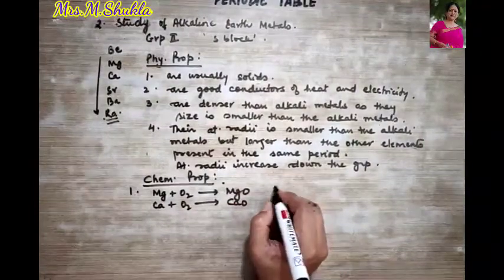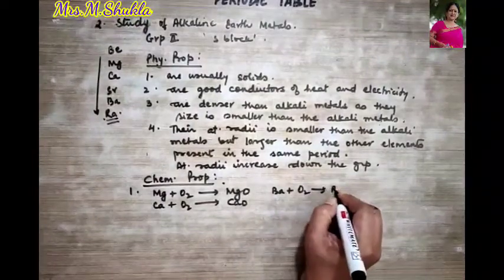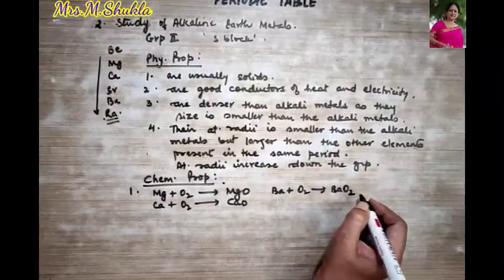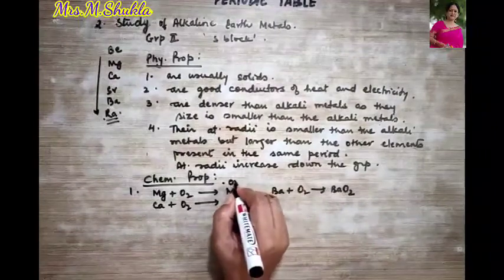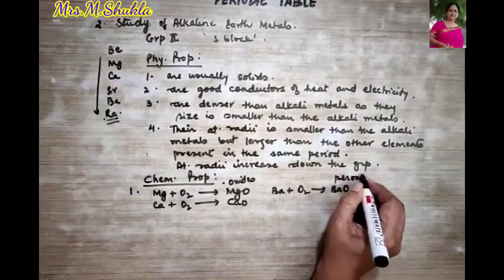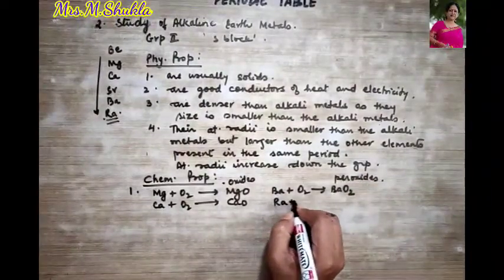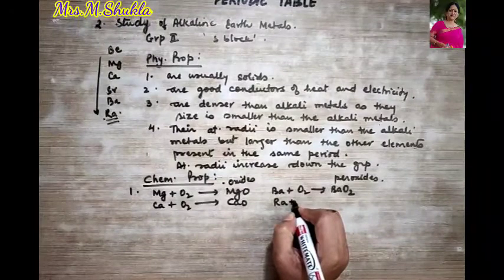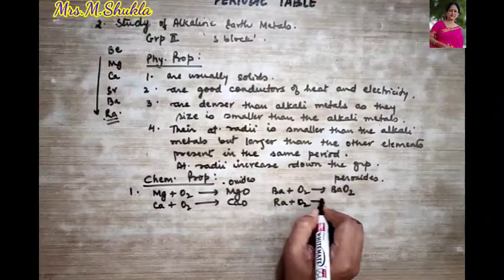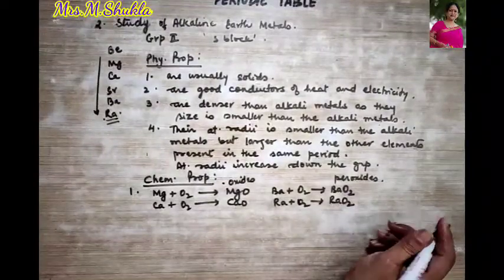But barium can combine with oxygen to give you barium peroxide. These are your oxides and this forms your peroxides. Similarly, radium can also combine with oxygen and form radium peroxide.